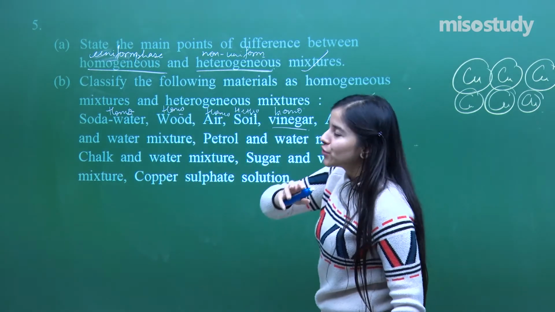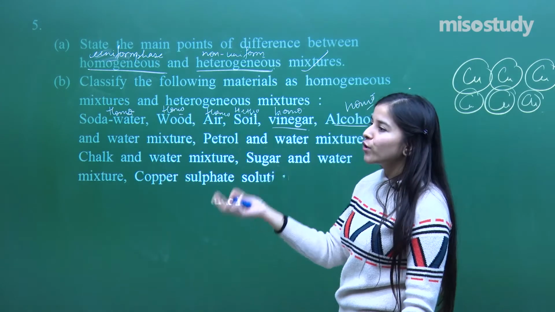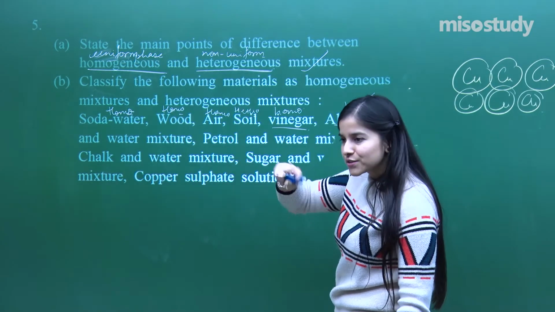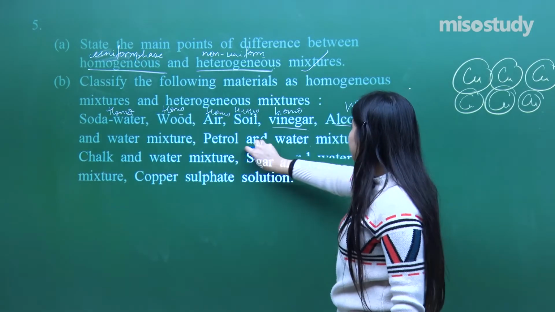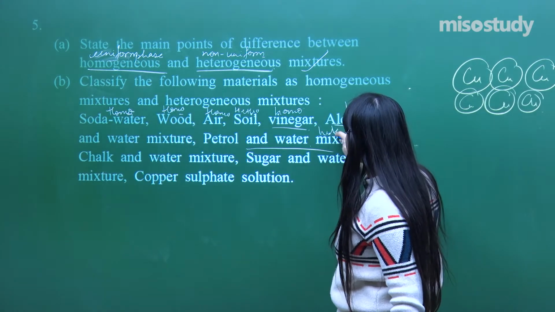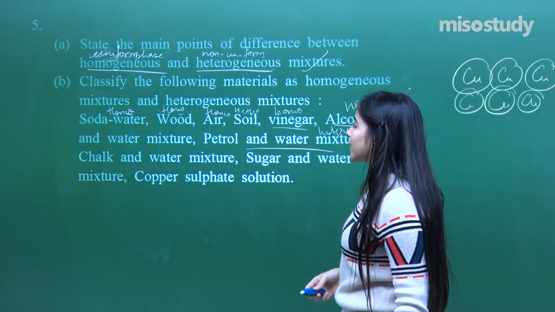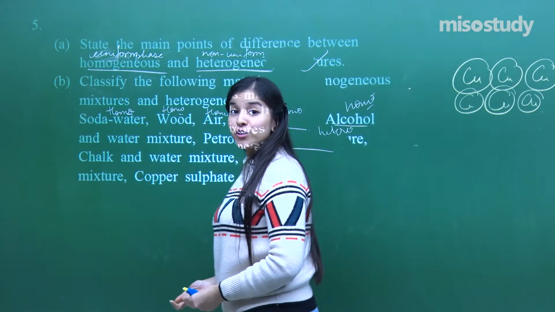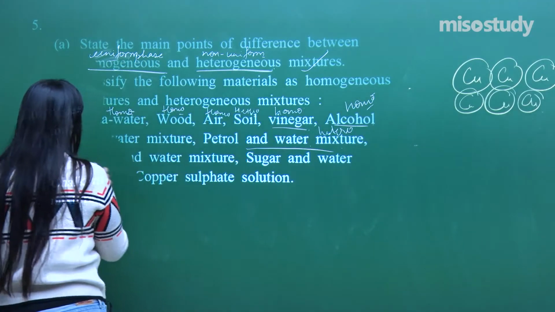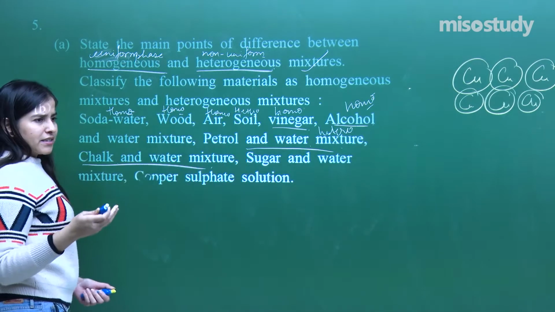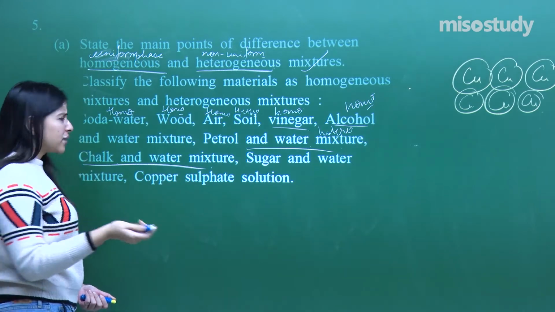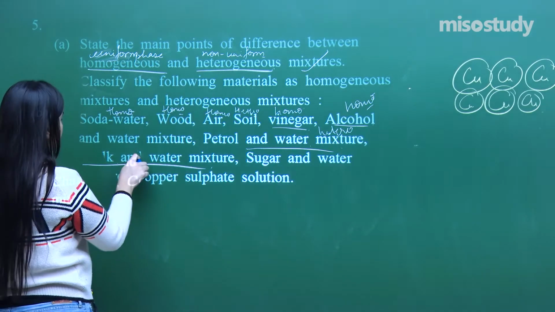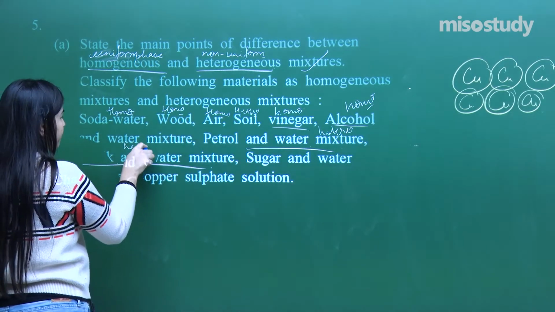Now, petrol and water mixture. Petrol is a kind of an oily substance. If dissolved in water, will it get dissolved? No, the two layers will be visible. So that means petrol and water, it's a hetero. Chalk and water, have you ever dissolved chalk in water? It will not get dissolved, you will still see the particles. That means I can just decant them or filter them usually, right? So that is what hetero will be.